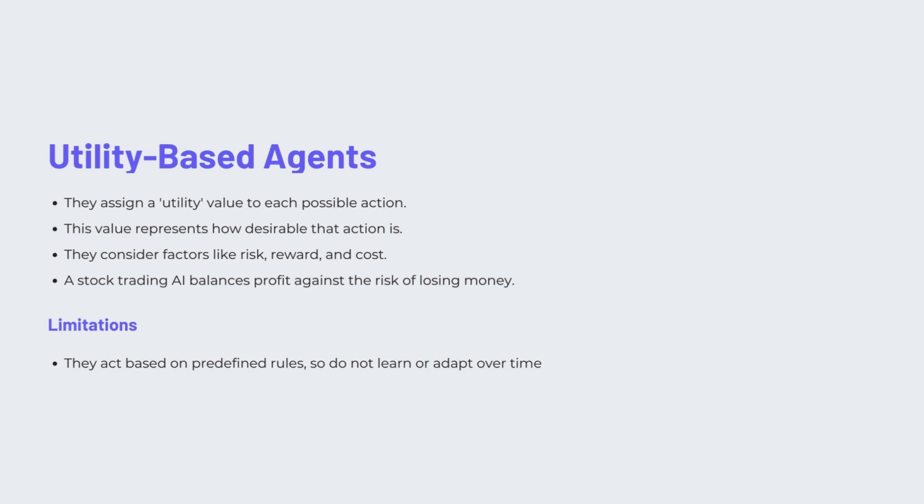For example, a trading bot follows a fixed strategy such as buy when price drops 5% and sell when it rises 10%. However, if market conditions change, it won't refine its strategy over time because it has not learned from the market conditions.